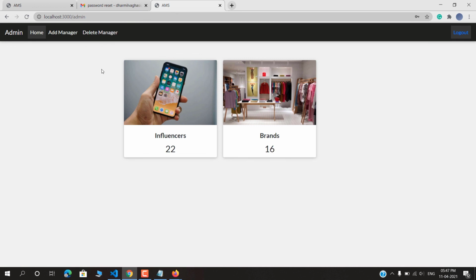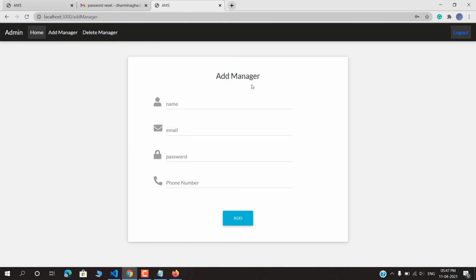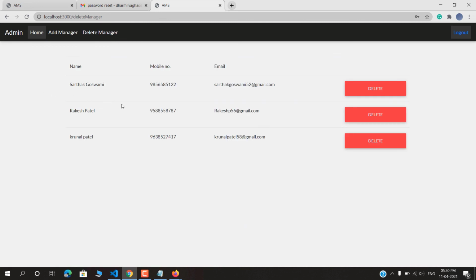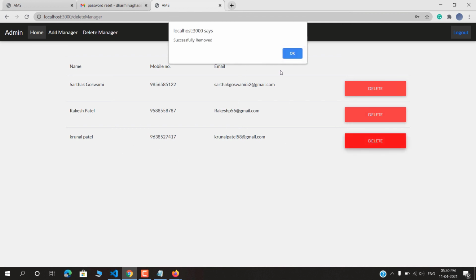So in the admin panel, we also show that there are 22 influencers currently on our site and 16 brands. In the manager panel, we can add any manager if we want to. Now add. And here it will show that currently we have 3 site managers, and if we want to delete, then we can delete.